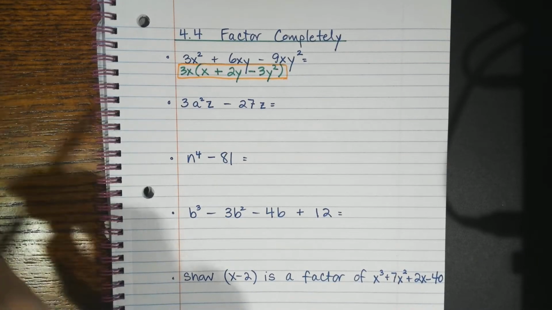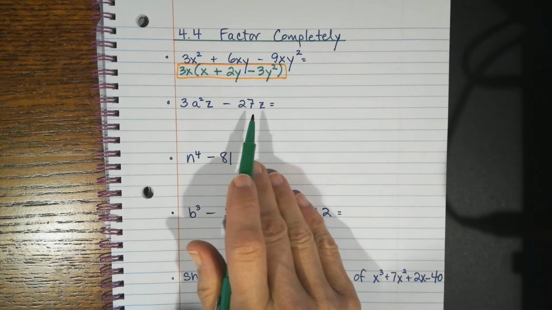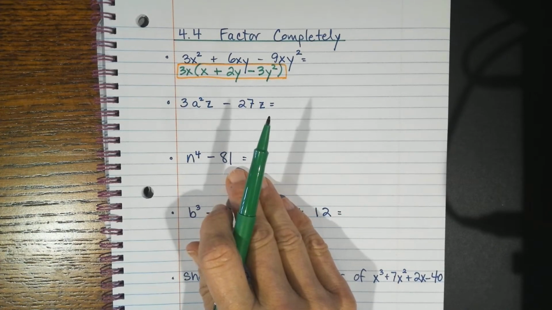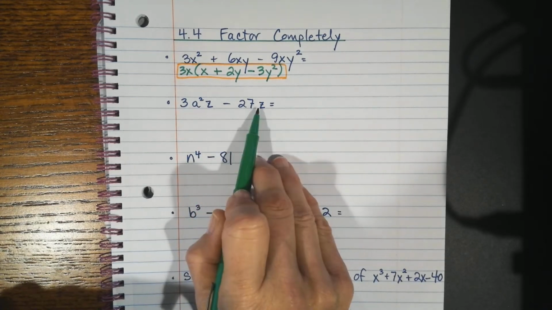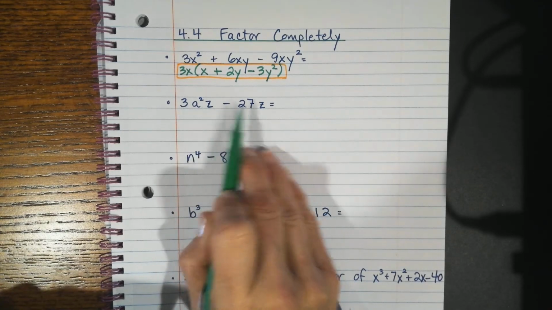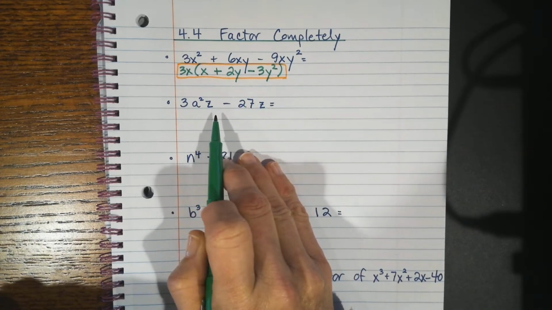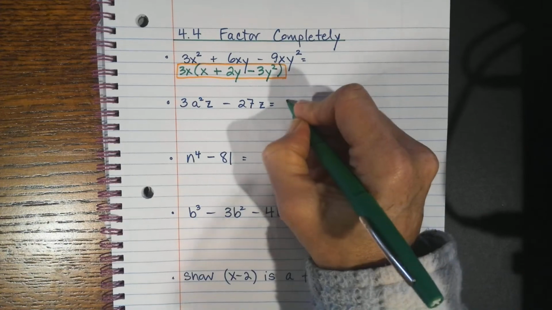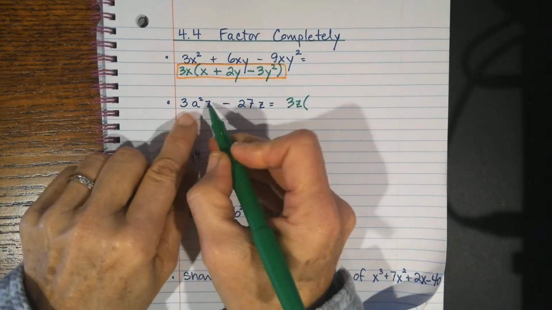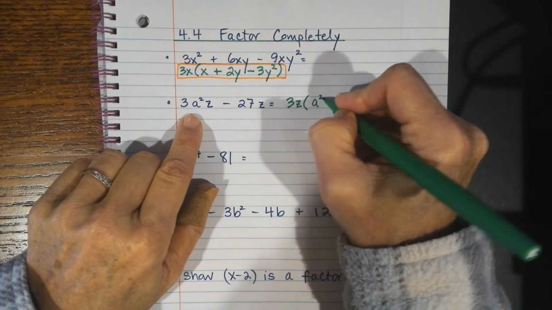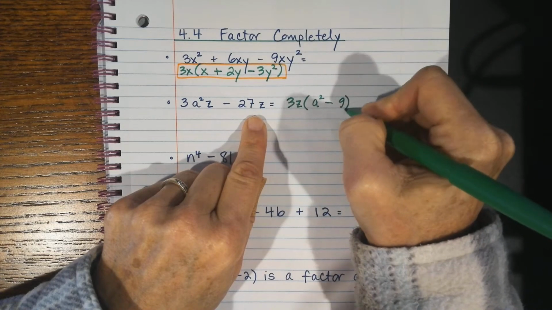Second example, when I look at these, I see two terms, and I notice this is one of those special patterns. But even before that special pattern, they both have a z. They both have 3's. So I'm going to try to take out anything common first. And since they have 3z, I'm going to take them both out of there. If I take out a 3 and a z, that leaves an a squared left. If I take out a 3 and a z, that gives me minus 9.